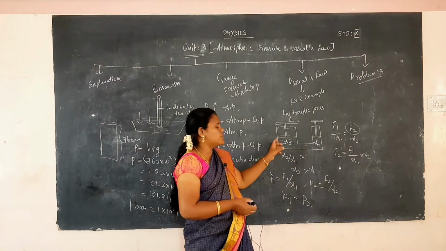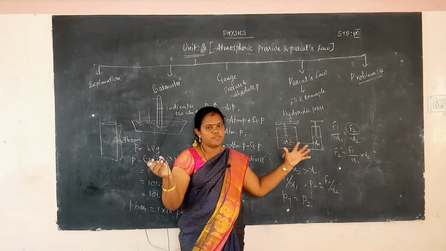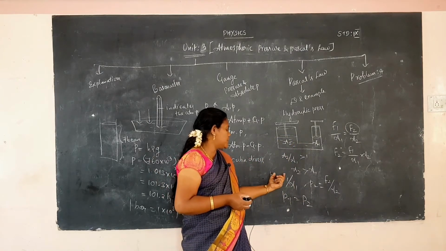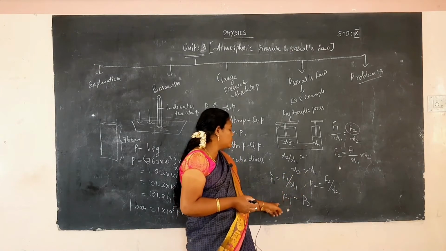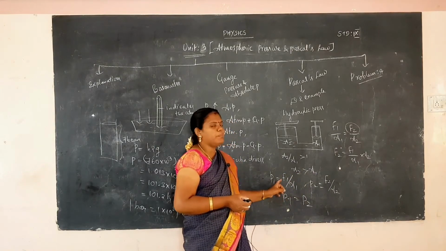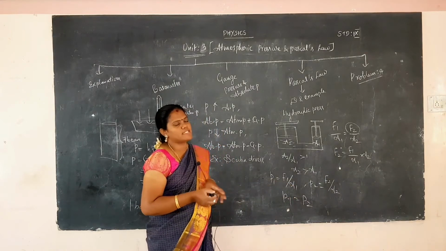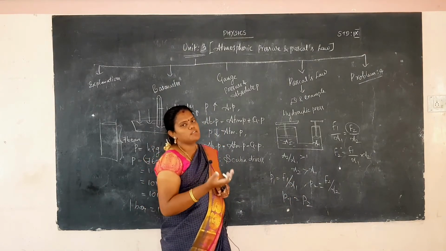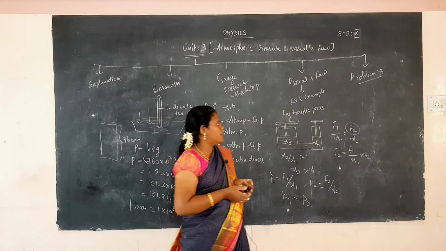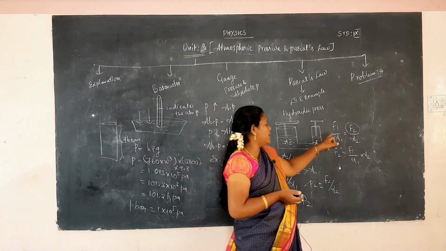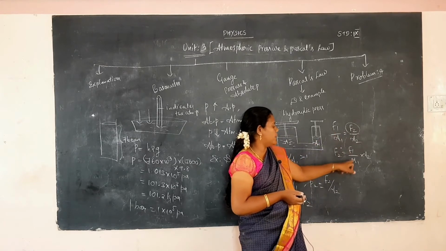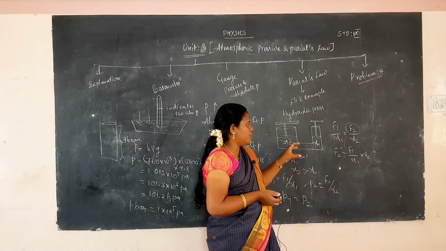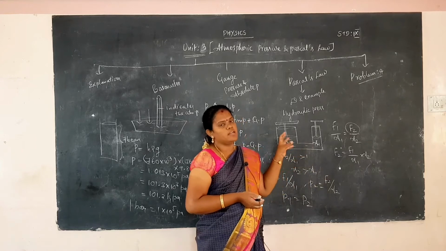Find the pressure on the two sides of the container. Pressure P1 is equal to F1 by A1, pressure P2 is equal to F2 by A2. According to Pascal's law, pressure is transmitted in all directions equally, so P1 is equal to P2. So F1 by A1 is equal to F2 by A2, and F2 is equal to F1 by A1 into A2. So we easily find out the force value by using the hydraulic press.